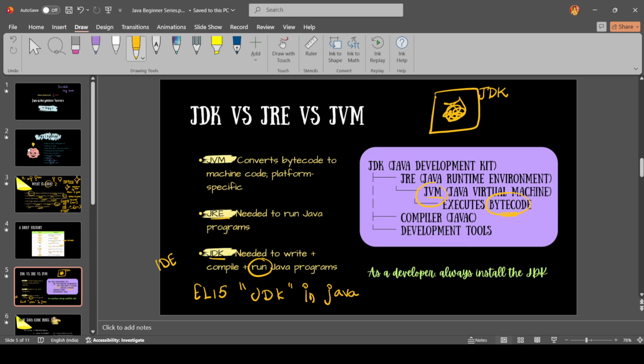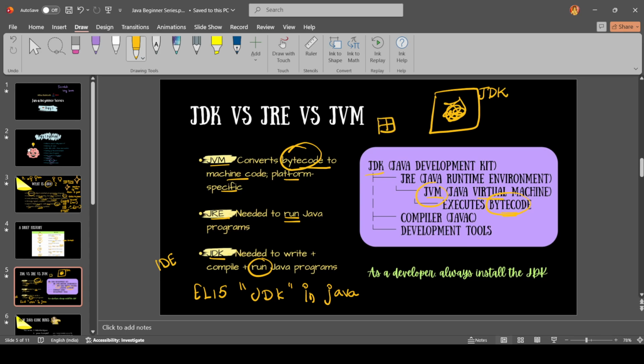Okay, and then the JRE. The JRE is the runtime environment which is needed to run Java. Without this, we cannot run the program. And then the JVM. The JVM will convert the bytecode to machine code, which is platform specific. Inside this JDK, we have this Java Virtual Machine, and this virtual machine converts to the platform-specific code. We have the same bytecode for all machines.